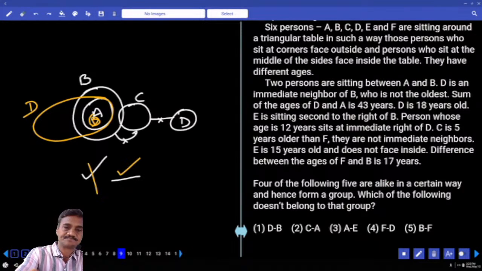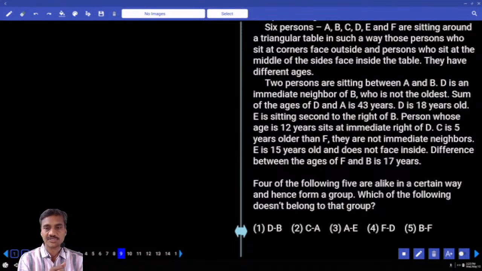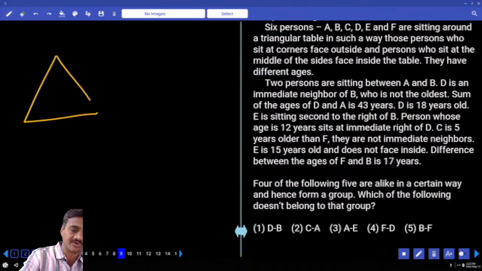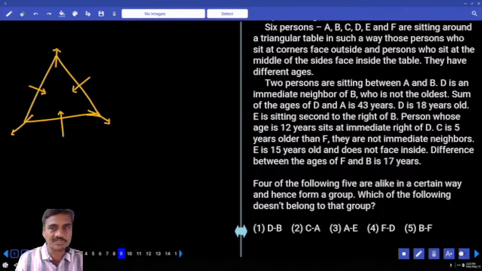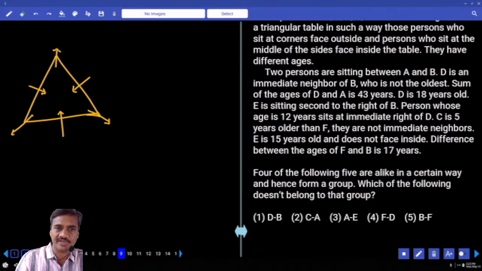Then the ninth one, questions 9 onwards. Six persons are seated around a triangular table, 3 at the corners and 3 at the centers. The persons at the corners face away from the center, and the persons at the centers face towards the center. Clear? The ages of these persons are also given.